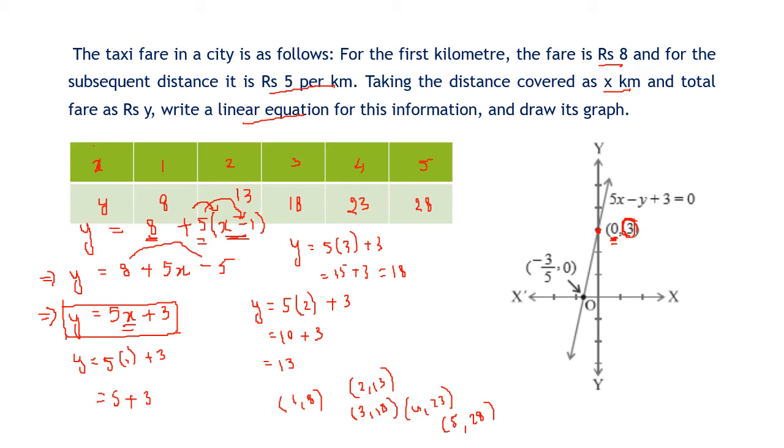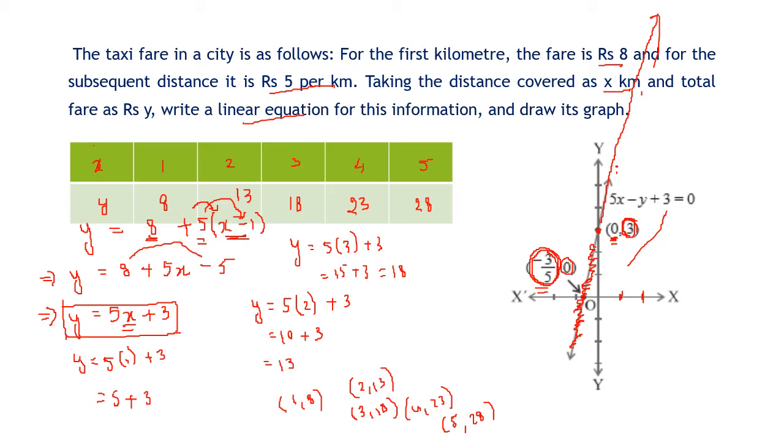Secondly, in this graph, when x is minus 3 upon 5, y is 0. But again we will not take minus 3 upon 5, because you can never travel minus 3 upon 5 kilometer. Distance cannot be negative and distance cannot be 0 on a taxi. But you can see when I take x equal to 1, y is equal to 8. When I take x equal to 2, y is equal to 13. So this line should start from here and go straight ahead, and we should rub this off. Negative distance is not possible. So this part of the graph should not be there.